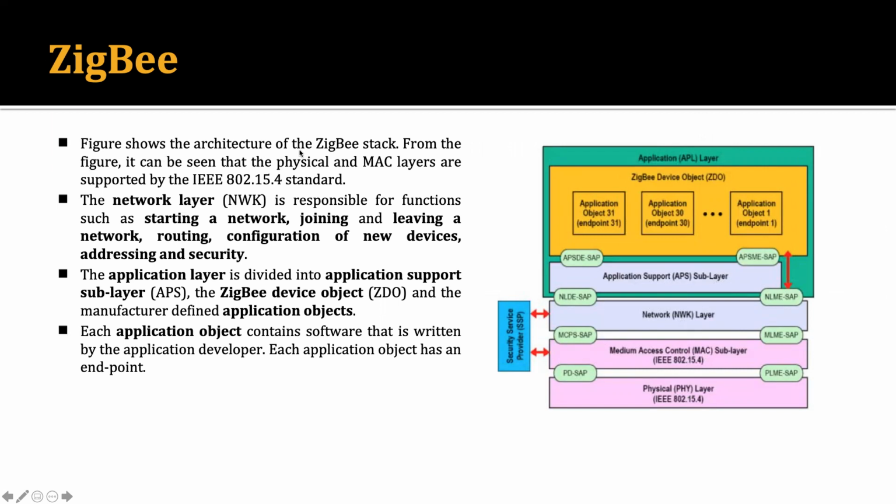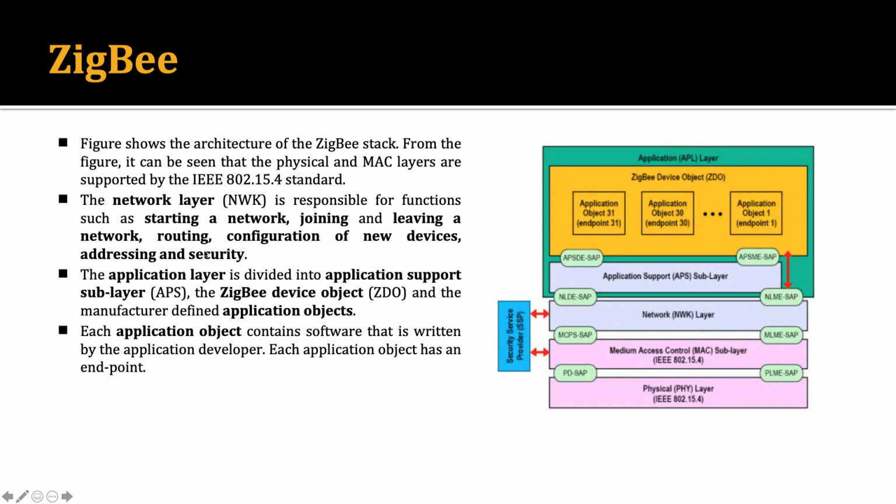The figure shows the architecture of the ZigBee stack. From the figure, it can be seen that the physical and the MAC layer are supported by the 802.15.4 standard. The network layer is responsible for functionality such as starting a network, joining and leaving a network, routing, configuration of new devices, addressing, and security.